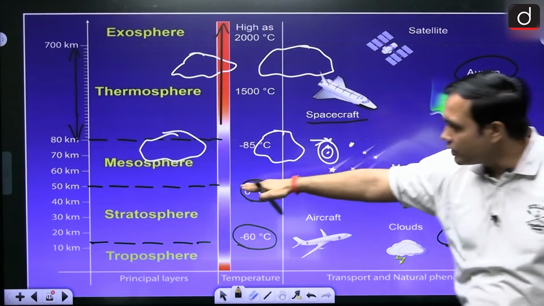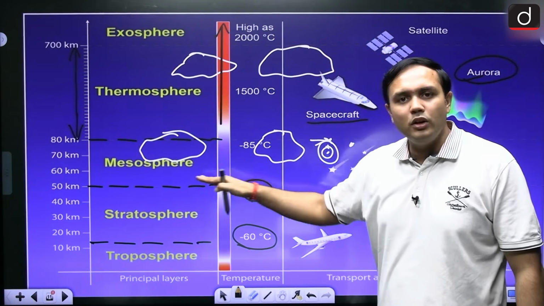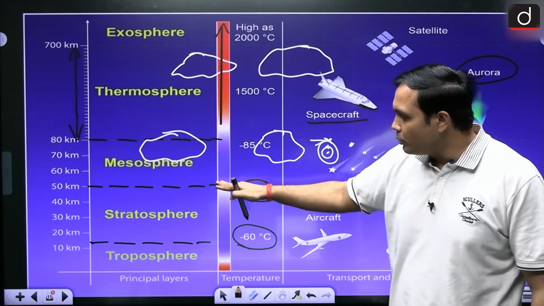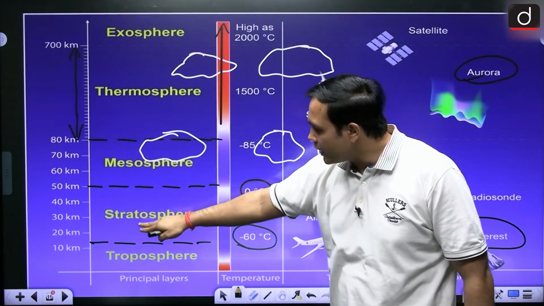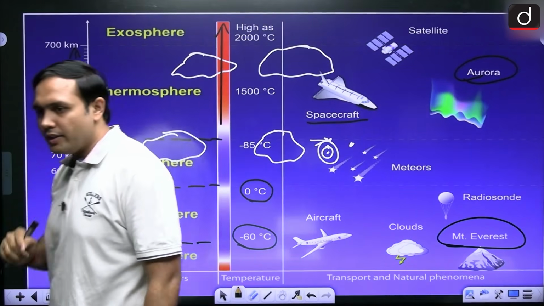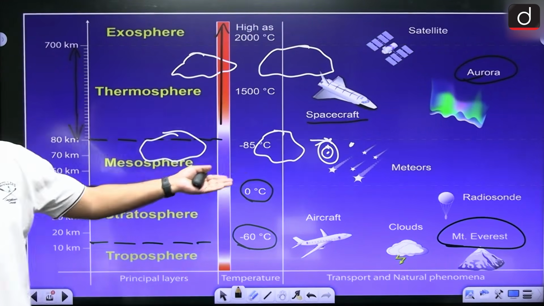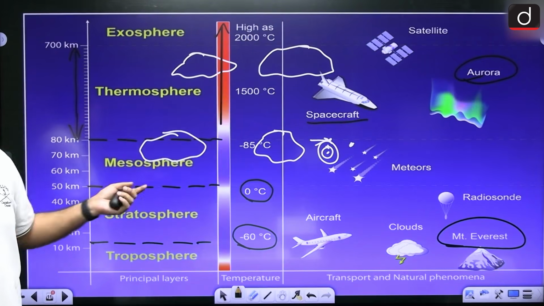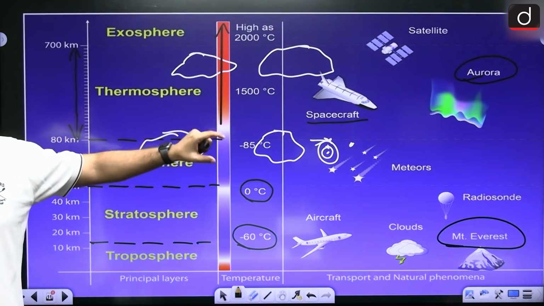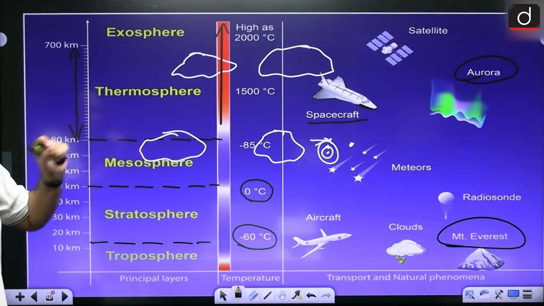Now we move towards, now this is again the boundary line. This was tropopause, this is stratopause, right? So this is between stratosphere and mesosphere. Which boundary line is it? It is stratopause. Now as we move up towards the mesosphere, so this is between 50 to 80 kilometers, right? In this particular range, meteors burn up, right?